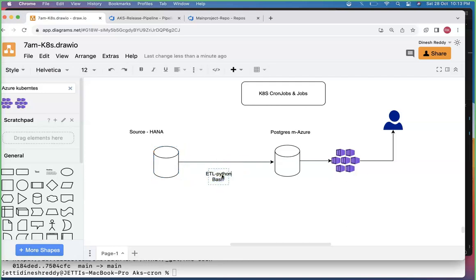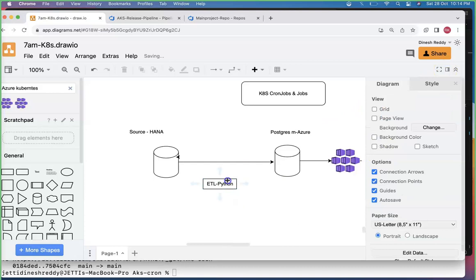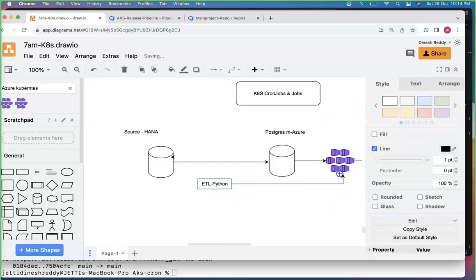Now the question is, where do we need to deploy it? Let's remove the bash, I'm not discussing anything about bash. Where do we need to deploy the ETL Python, so that it will connect to the database, query, extract, transform, and load to the destination database? This ETL Python needs to be deployed as a cron job into your Kubernetes cluster.